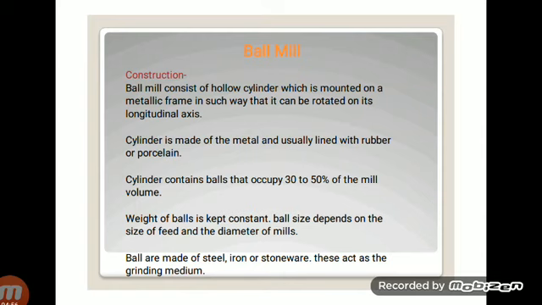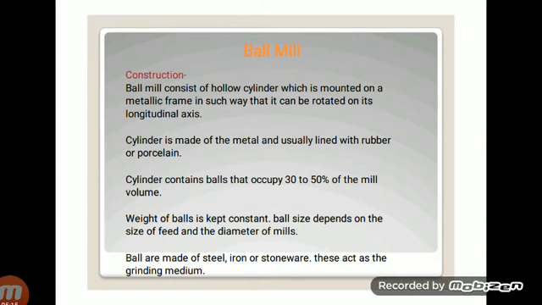Okay, now I am going to repeat this slide again. Construction of the ball mill. The ball mill consists of a hollow cylinder which is mounted on a metallic frame in such a way that it can be rotated on its longitudinal axis. The cylinder is made of metal and usually lined with rubber or porcelain.